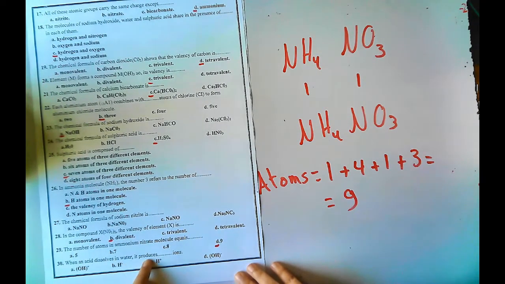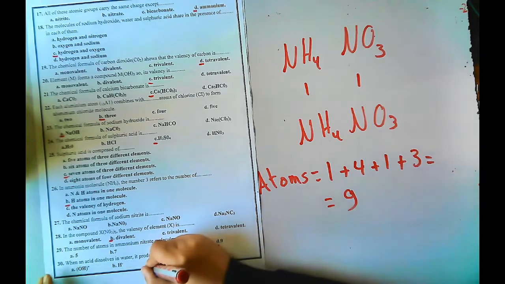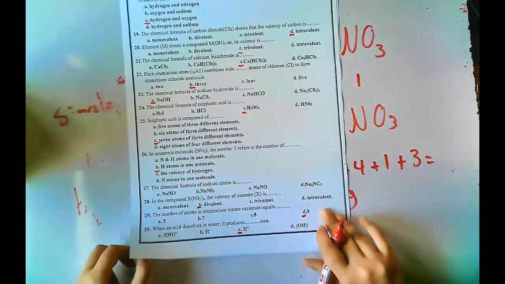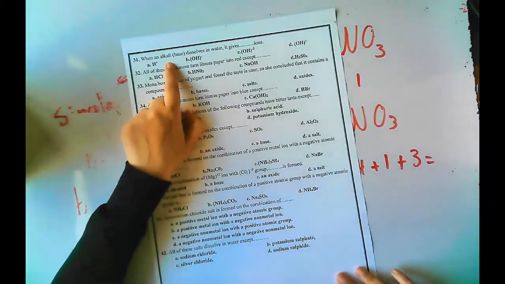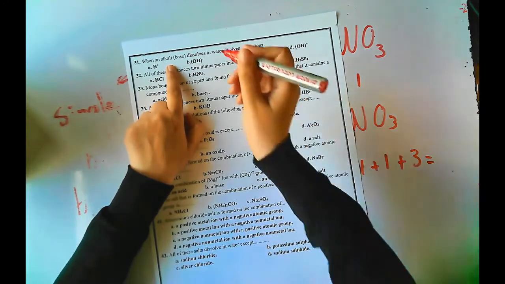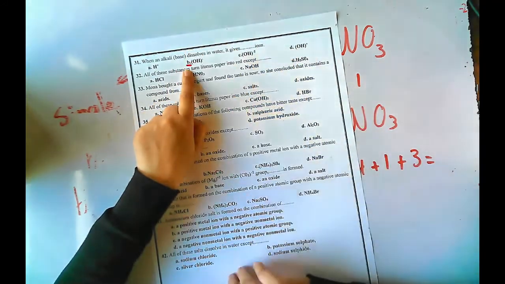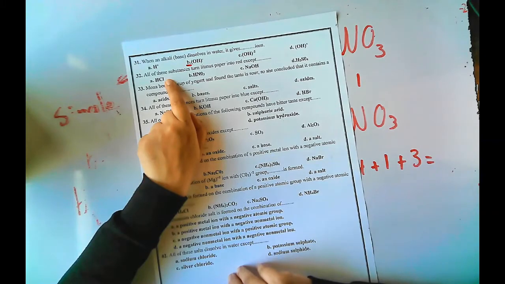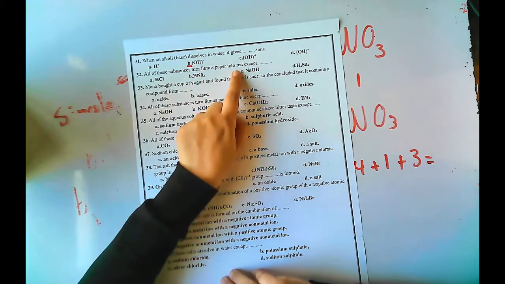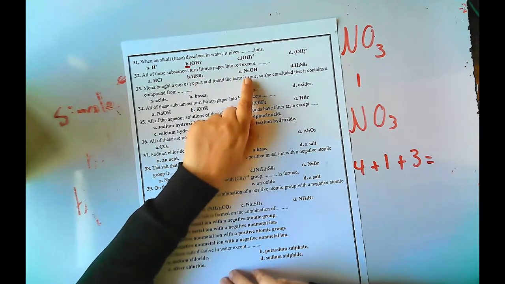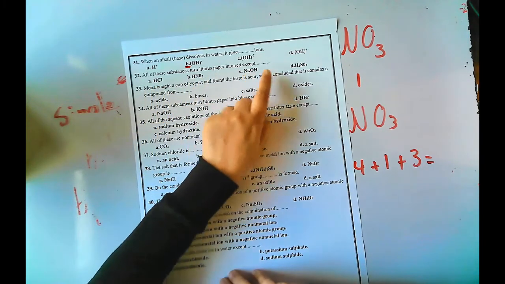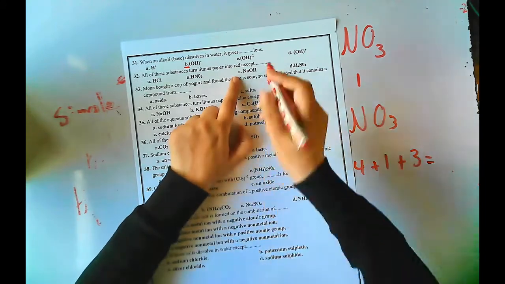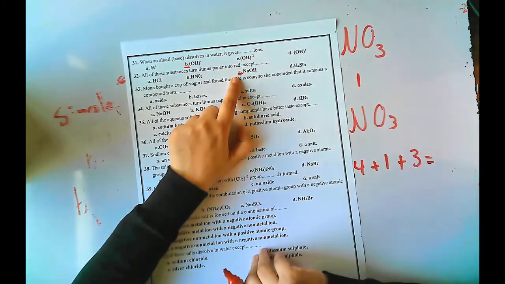When an acid dissolves in water, of course acid forms positive hydrogen ion. When an alkali or base dissolves in water, it gives negative hydroxide ion, negative 1. All of these substances turn litmus paper into red. مين اللي turn paper into red? Acid. Acid turns paper into red. طب which one is not acid? Hydrochloric acid, it's acid. Nitric acid, sodium hydroxide, sulfuric acid, all of them are acid except mean, this one, sodium hydroxide, it's base.